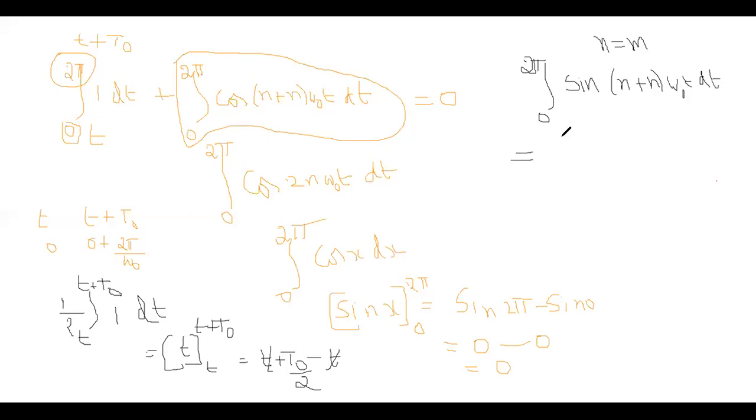That is equal to integral 0 to 2 pi sine 2n omega naught t dt, since n plus n is 2n.